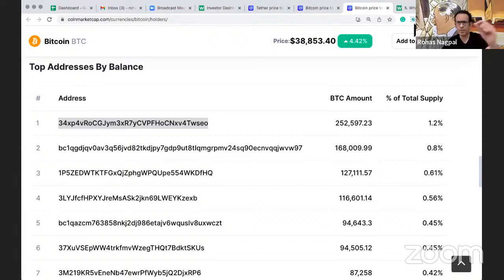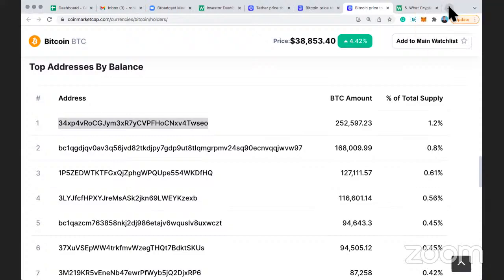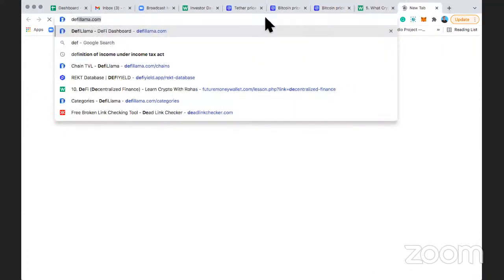So this is a very simple way. That is why people follow the whales and try to see what the large players are doing. If they are moving to exchanges, time to sell. If they are moving it to cold wallets, time to buy. Any questions? I don't see any questions posted recently.